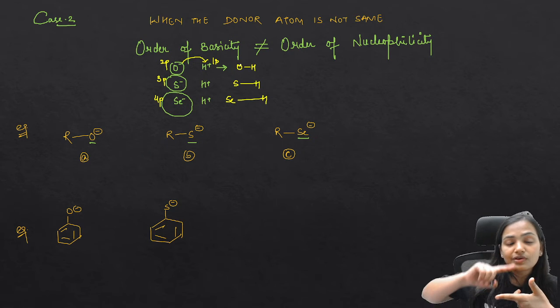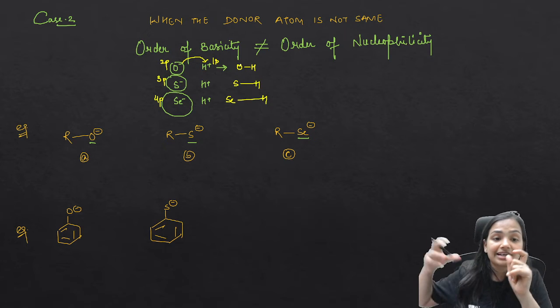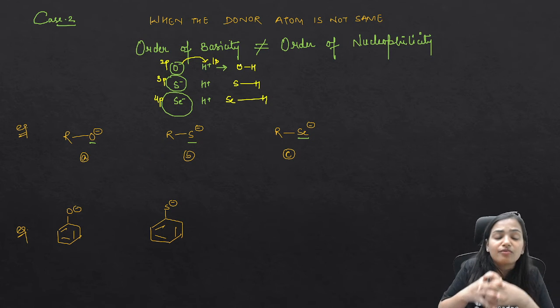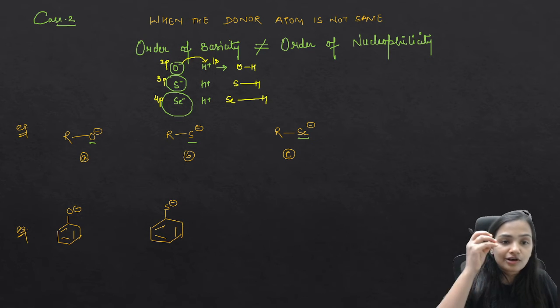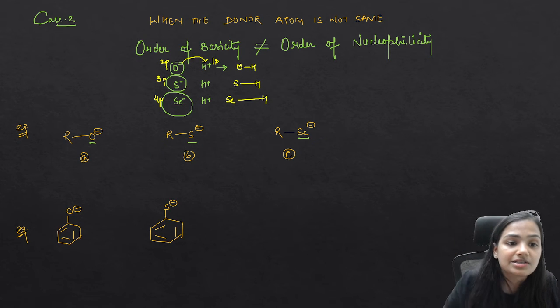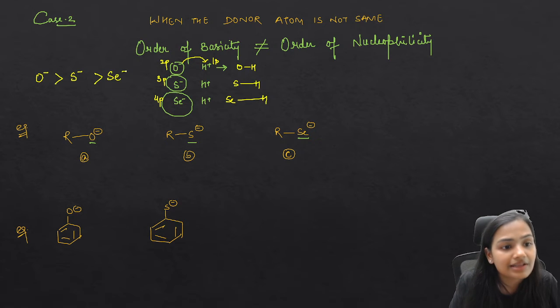If you look at basicity, any species that accepts the proton strongly and forms a strong bond is going to be a good base. So for the order of basicity, you will say that O negative is going to be a better base than S negative, because it will accept the proton more strongly than Se negative.